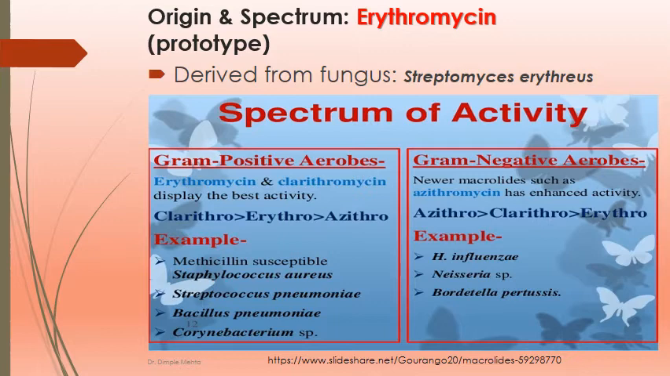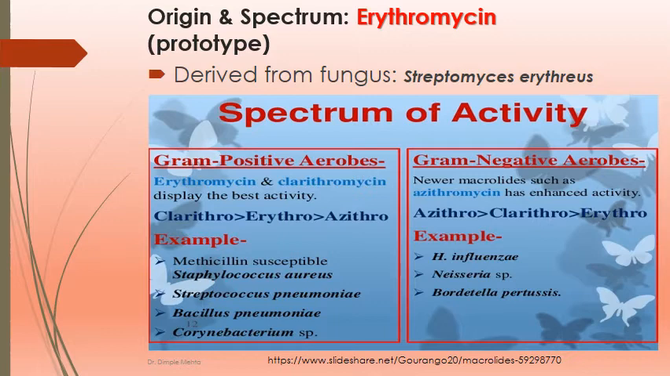The spectrum of activity of macrolides is gram-positive aerobes. Erythromycin and clarithromycin show more activity on gram-positive aerobes. Most active is clarithromycin, then erythromycin, then azithromycin. Examples are methicillin susceptible Staph aureus, Streptococcus pneumoniae, Bacillus pneumoniae, Corynebacterium.